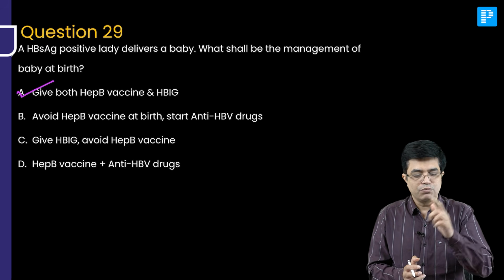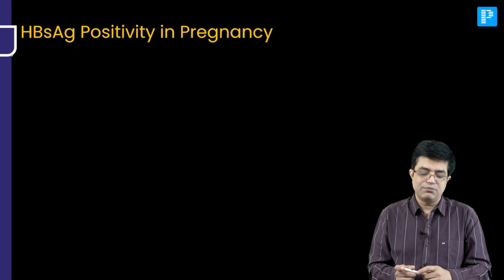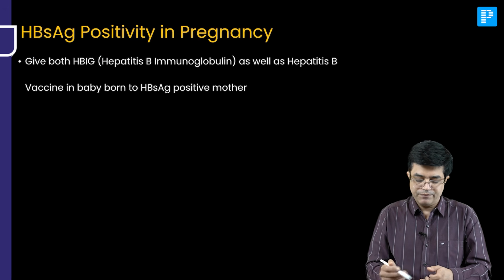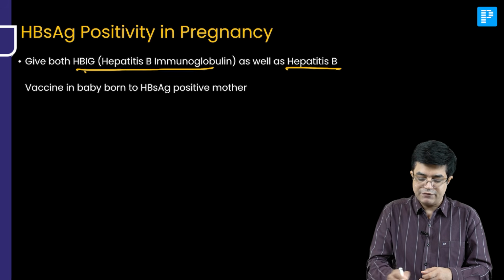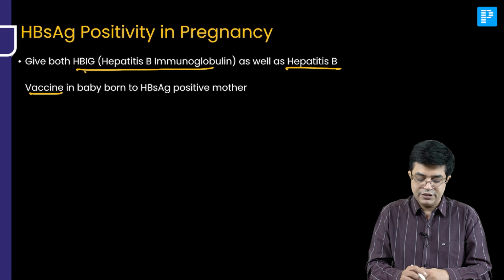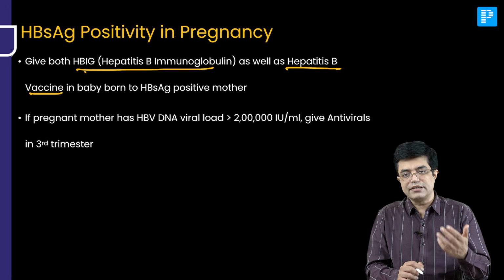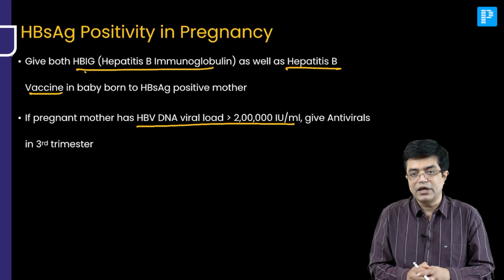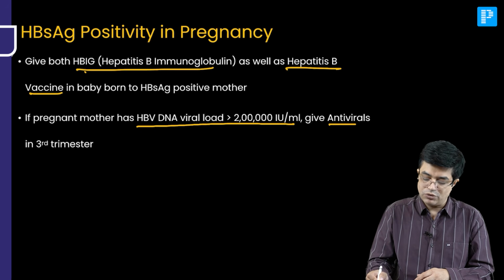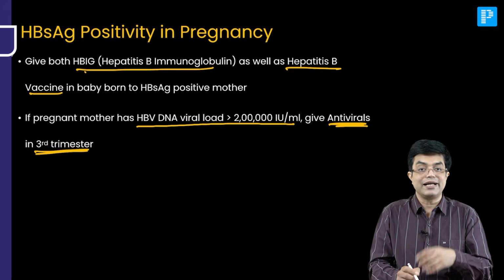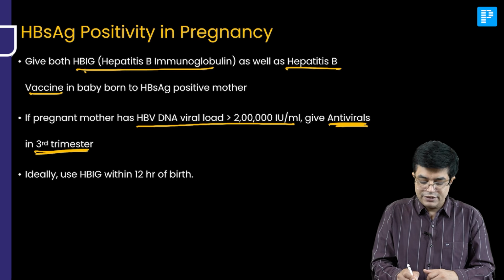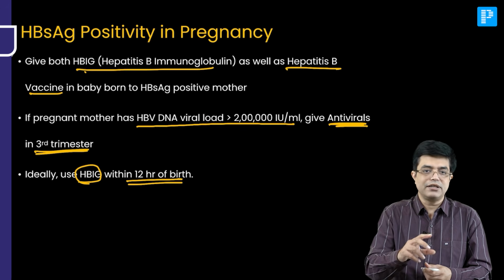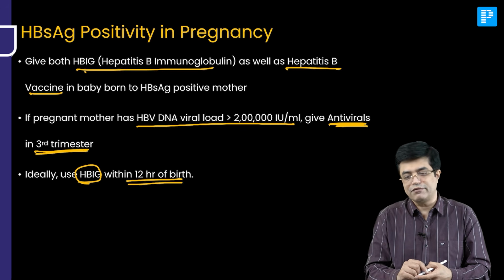Let's review a few points about this. HBsAg positivity in pregnancy. You will be giving both hepatitis B immunoglobulin as well as hepatitis B vaccine if the baby is born to such a lady. Additionally, Nelson says, if the pregnant mother has a high viral load, DNA viral load more than 2 lakh international units per ml, you have to give antivirals also in the third trimester, like tenofovir. And ideally, HBIG should be used within 12 hours of birth. The earlier it is given, the better it is. The later you give, the lesser the effect.